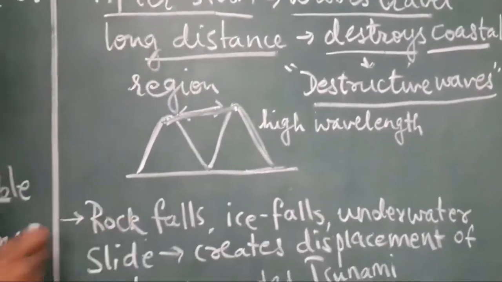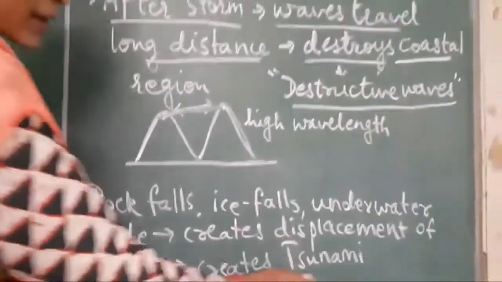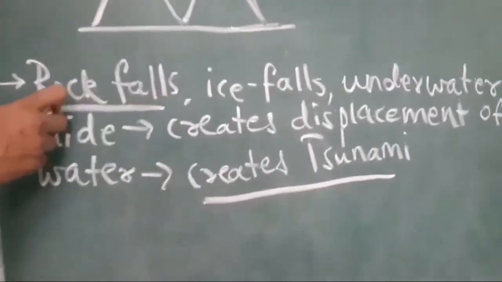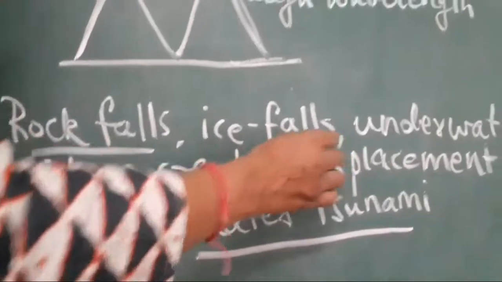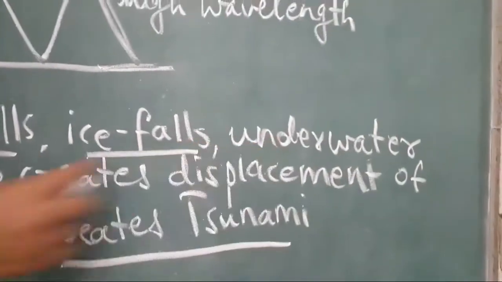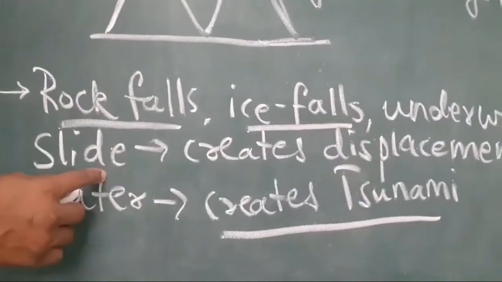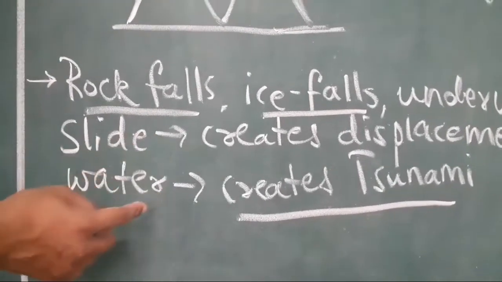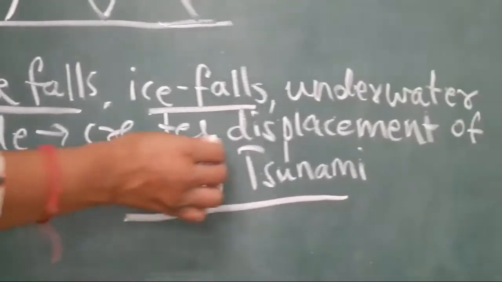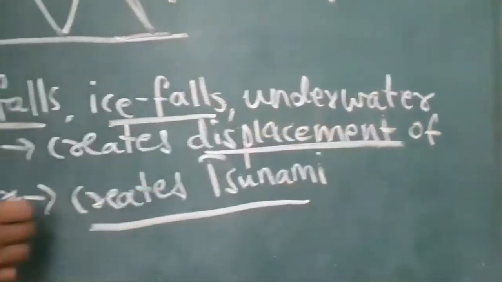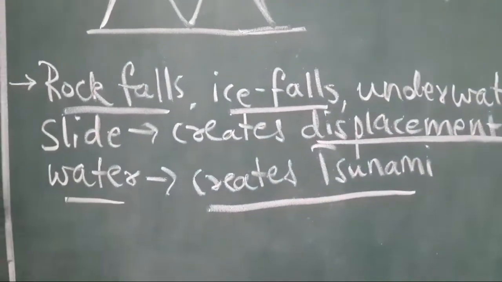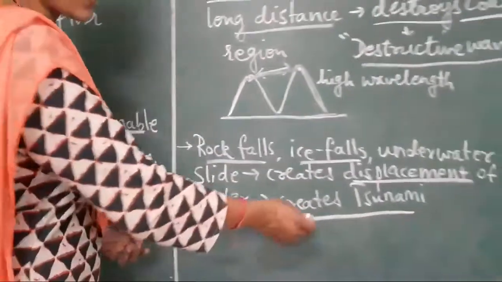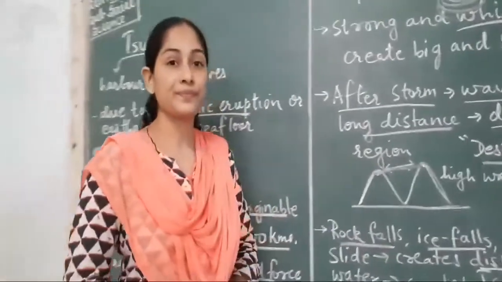Now what happens in a tsunami? Why is it created? Tsunami is created many a times because of rock fall in the ocean or ice fall or even an underwater slide. If there is any slide, mountain slide or hill slide in the water, then also it creates a tsunami. What happens? The displacement of water. The water gets displaced from its area, and because of that force it comes to the shore, and this is how it creates a tsunami.